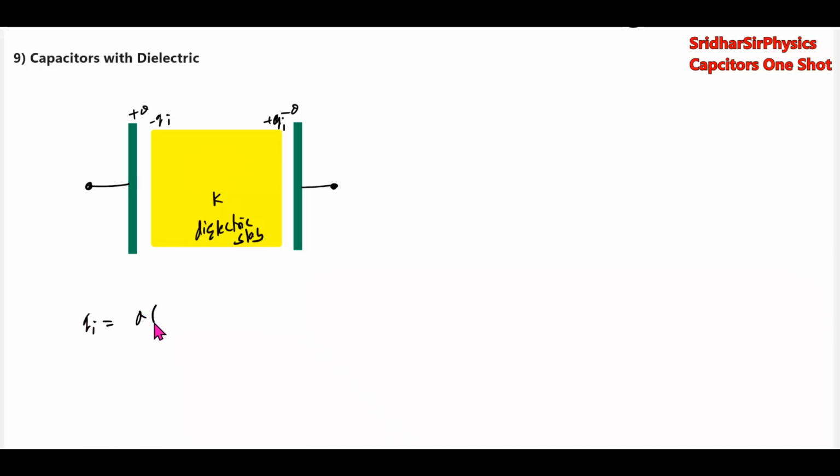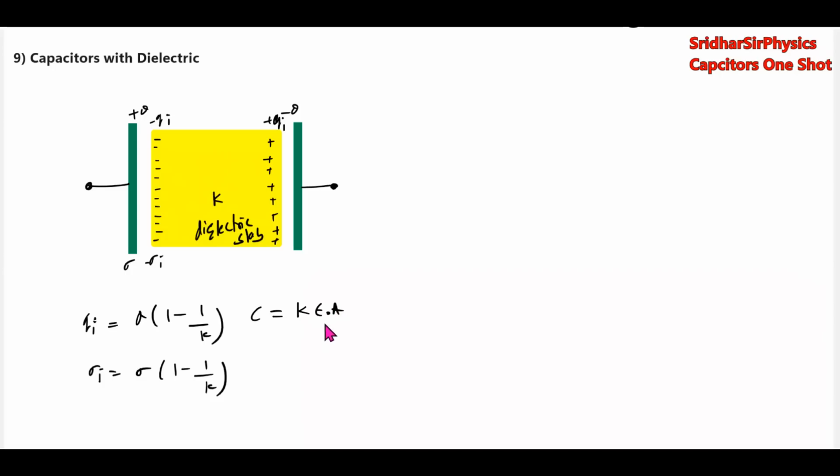Qi is equal to Q into 1 minus 1 by K. This is the expression for induced charge, and similarly for the induced charge density, the formula will be sigma i equal to sigma into 1 minus 1 by K. This end will acquire negative charge, this end will acquire the positive charge. Then what is the capacitance of this? It will be K epsilon naught A by D, where K is called the dielectric constant.